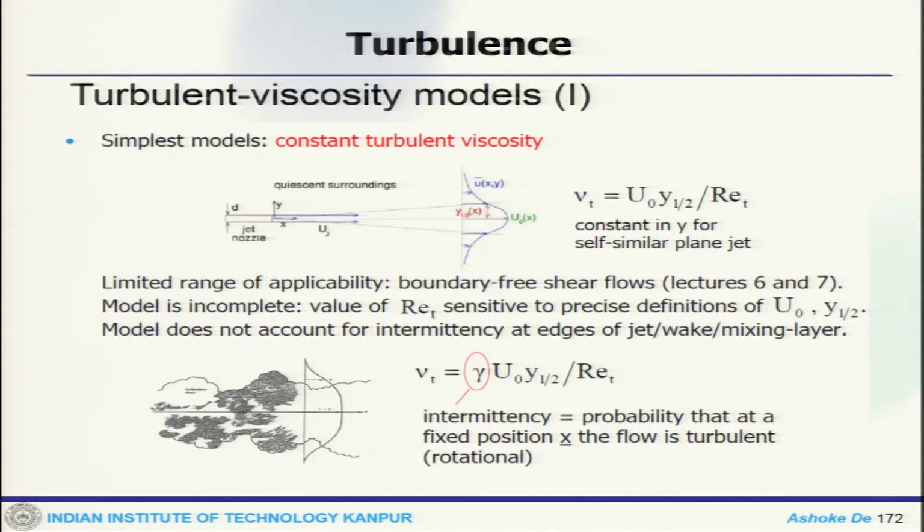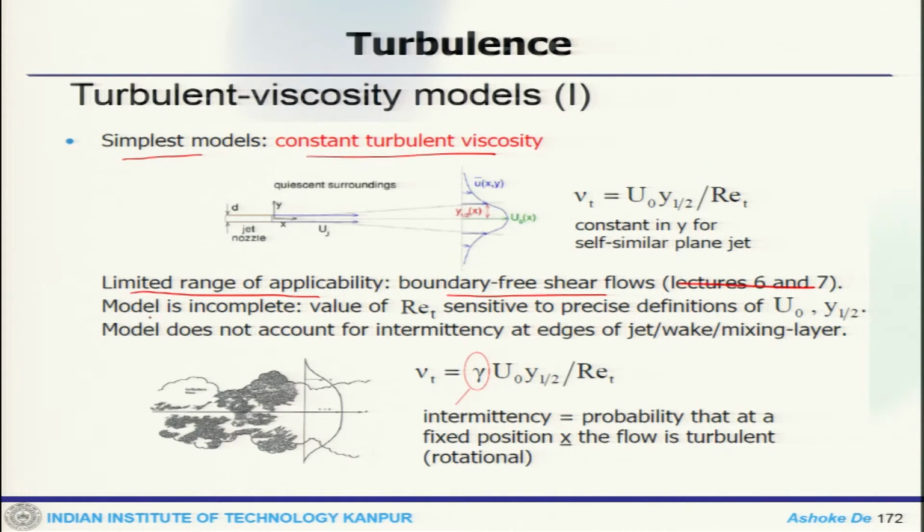The simplest one we can think of is a constant turbulent viscosity. So, for a simple jet like this, nu t is u naught y half by Re t. The simplest one has a limited range of applicability, only boundary free shear flows.